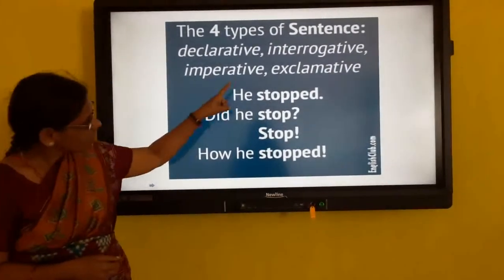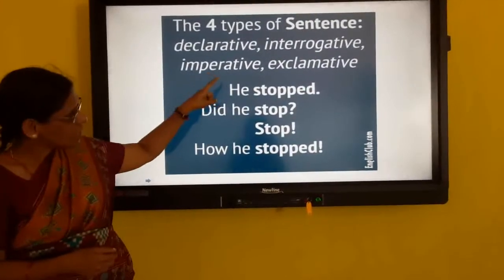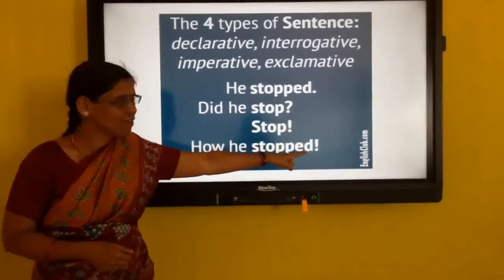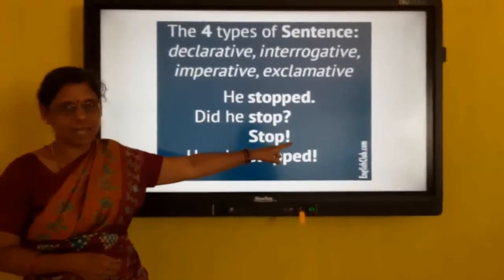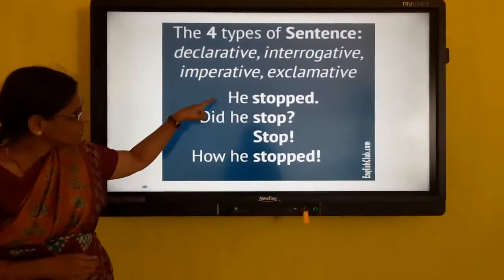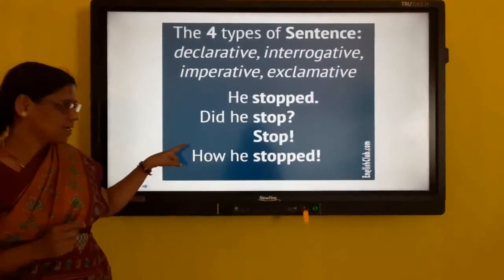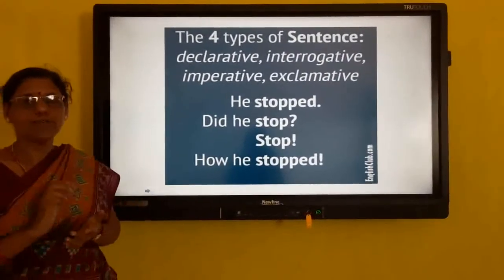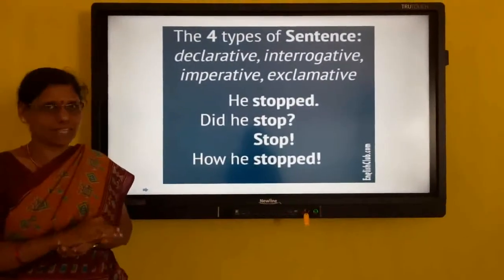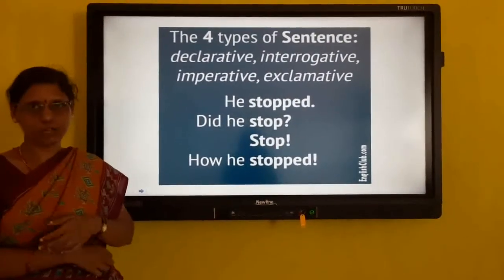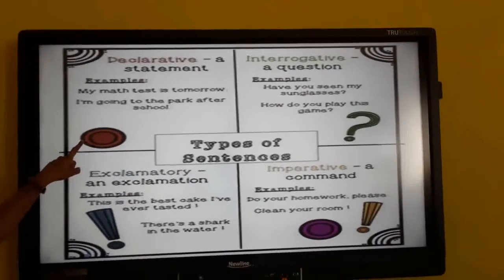So can you see each type of sentence has one mark at the end of the sentence. These marks are called punctuation marks. And all the sentences begin with a capital letter. So while we write any sentences, we should start with a capital letter and end with punctuation marks. Full stop.